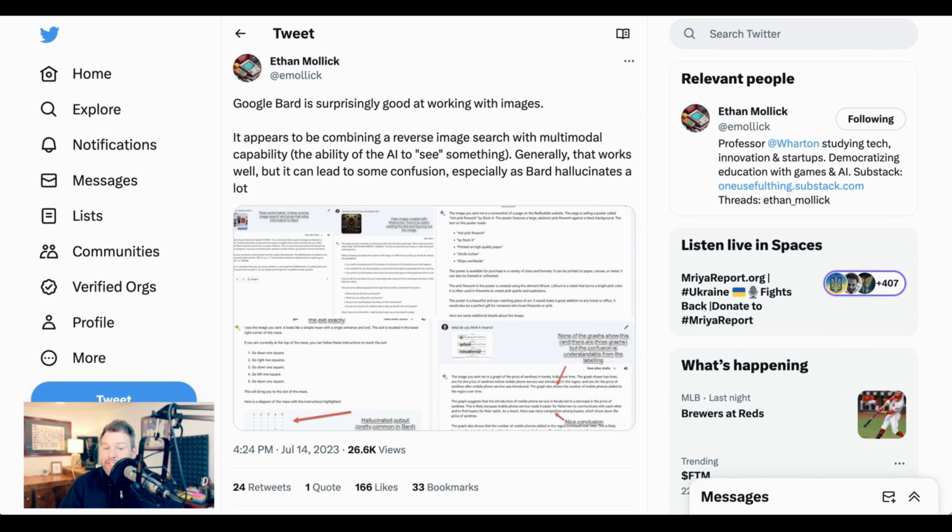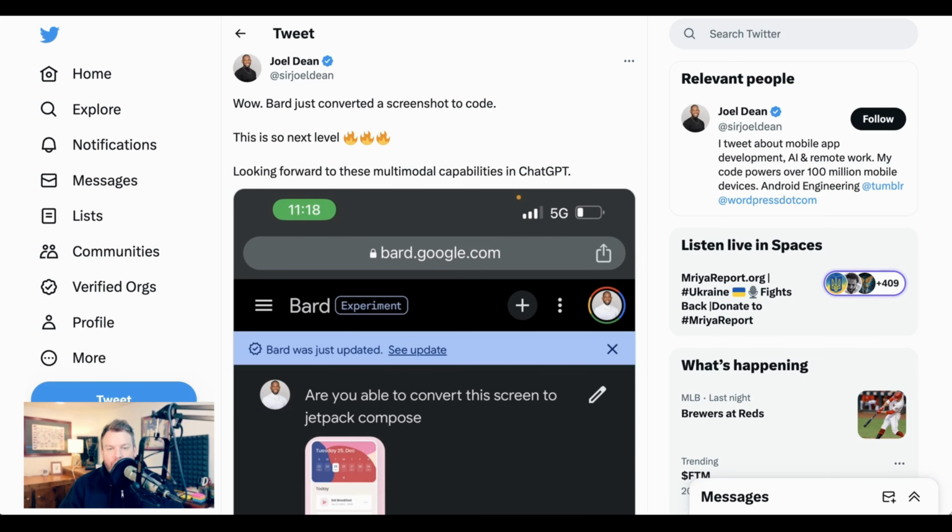Ethan Malik again says Google Bard is surprisingly good at working with images. It appears to be combining a reverse image search with multimodal capability, i.e. the ability of the AI to see something. Now, importantly, this isn't just for novelty like asking about a pug in a graduation cap.